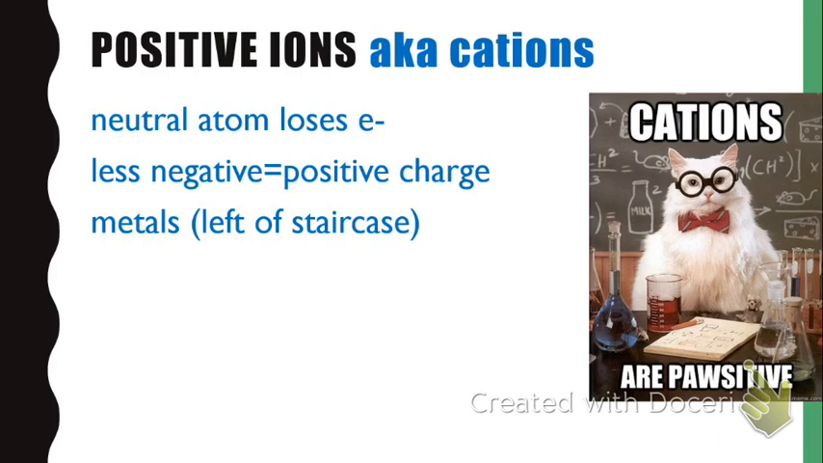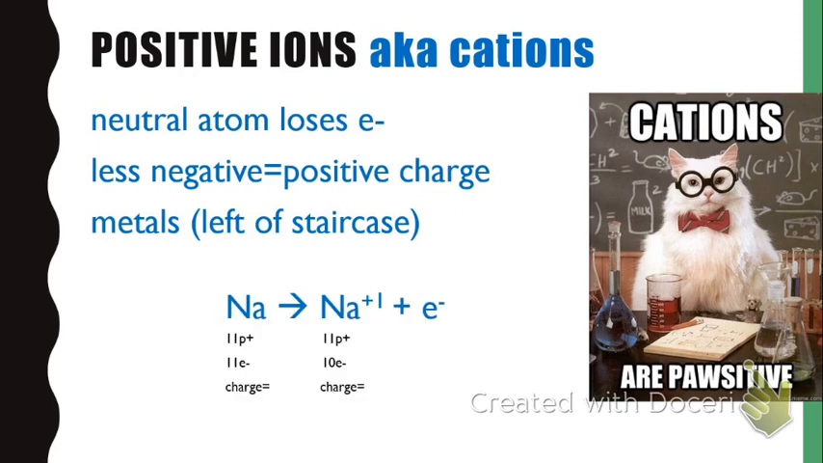Now, metals are the type of elements that tend to form positive ions. Those are anything left of the staircase, actually including those metalloids that have properties of both metals and nonmetals. If they're on the left side, they tend to form positive ions.